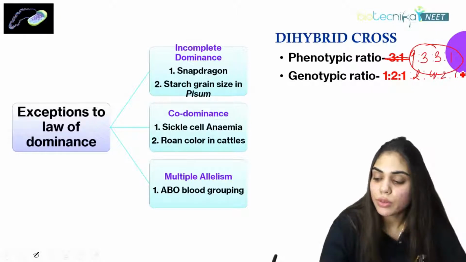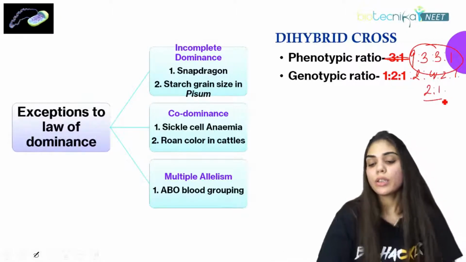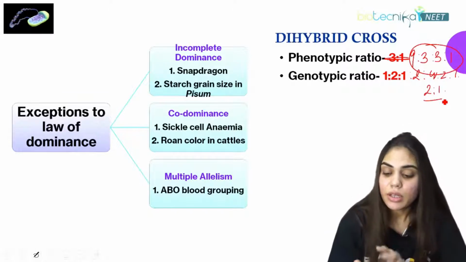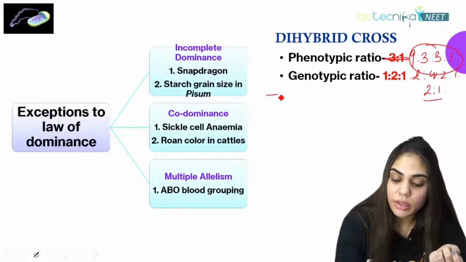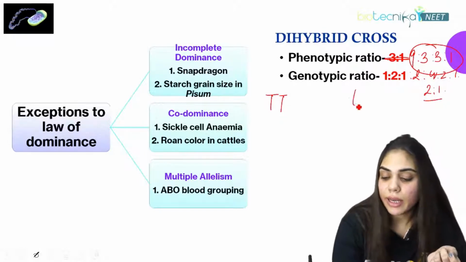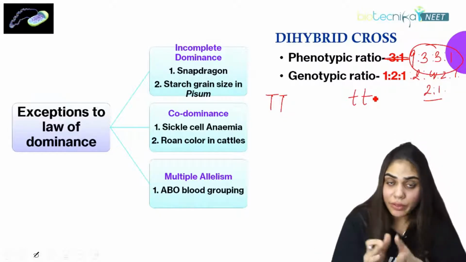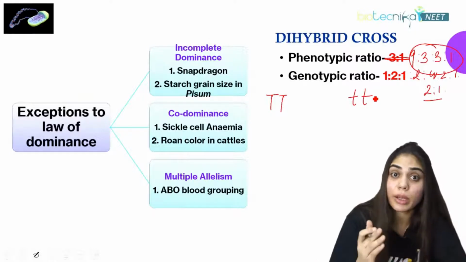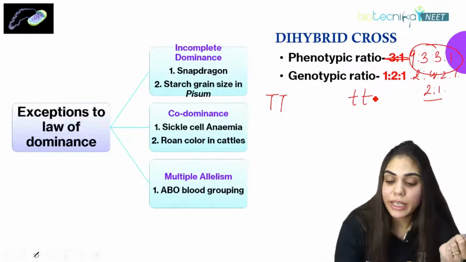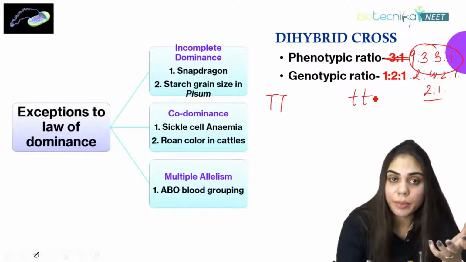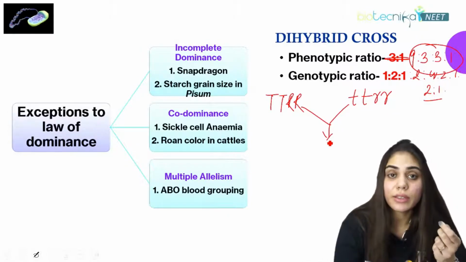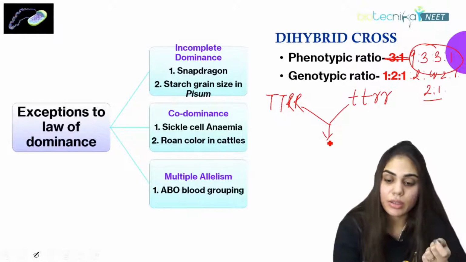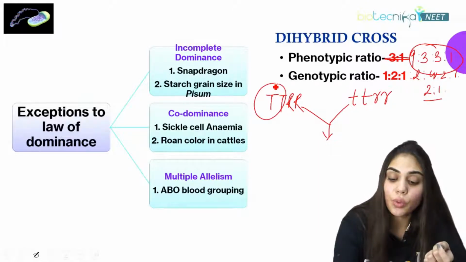2:4:2, 1:2:1. So how are we studying the dihybrid cross? Suppose in the previous slide we have seen the monohybrid cross, that is tall size plant and dwarf size plant. And when we are combining this character with one more character, suppose I'm taking the seed shape, if it is round or wrinkled. If I'm crossing these two characters together, this is called a dihybrid cross. Why di? Because we are studying two characters together.